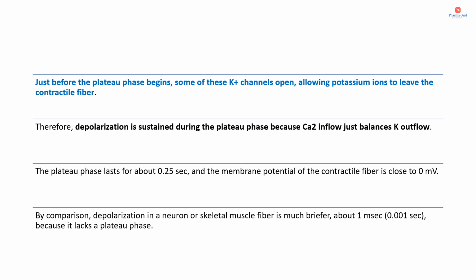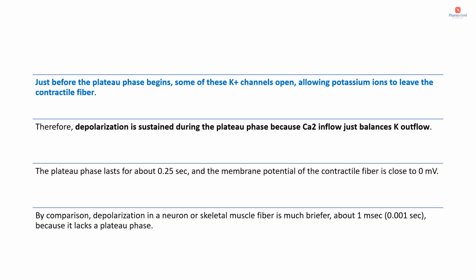Therefore, depolarization is sustained during the plateau phase because calcium channels are open and there is slow calcium inflow, while potassium is going out. This phase is known as maintained depolarization because there is a balance: the calcium inflow just balances the potassium outflow.